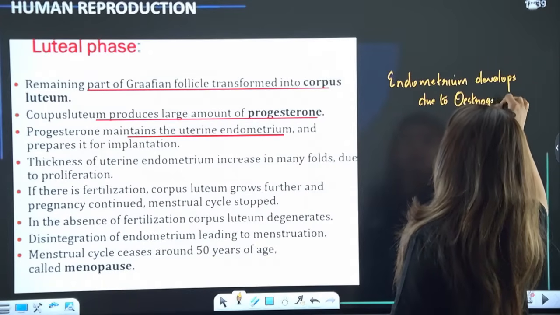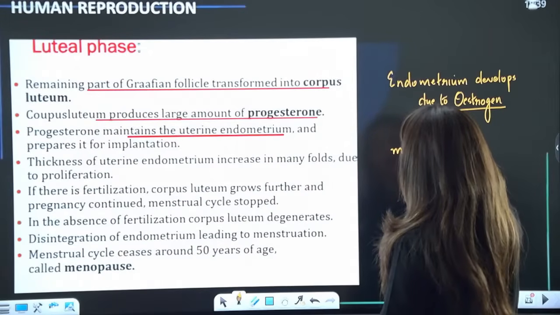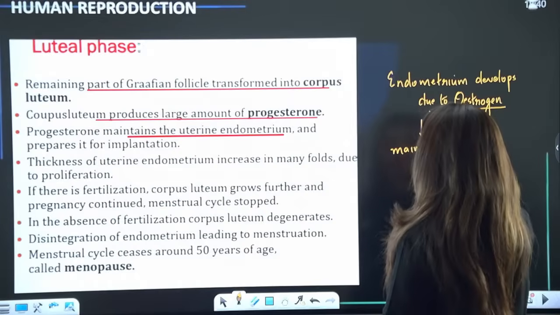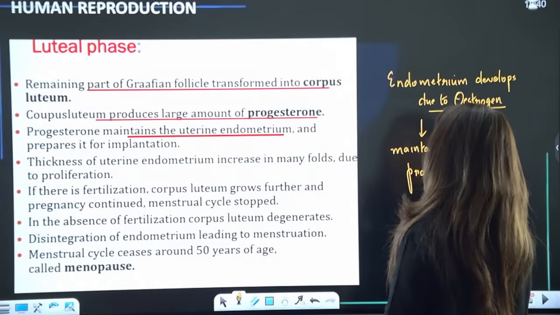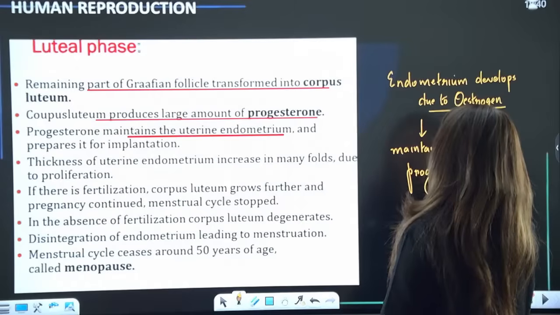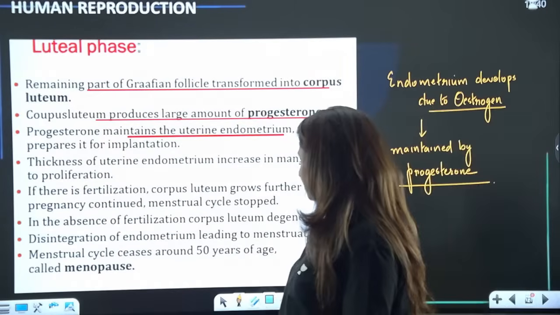Clear? But it is maintained by progesterone. Is that clear? It is maintained by progesterone. Please tell me these points are clear to all.